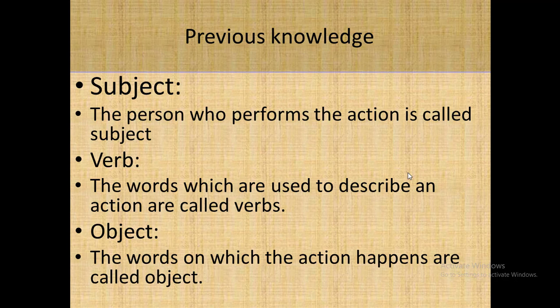For example, if we say Ali drank the juice, as Ali is the performer of the action, he is the subject. The word drank is showing the action, so it is the verb, or we can say the action word. And the juice is the object, as the action is happening on the juice.